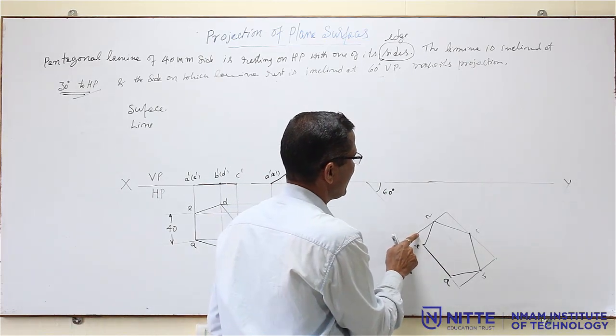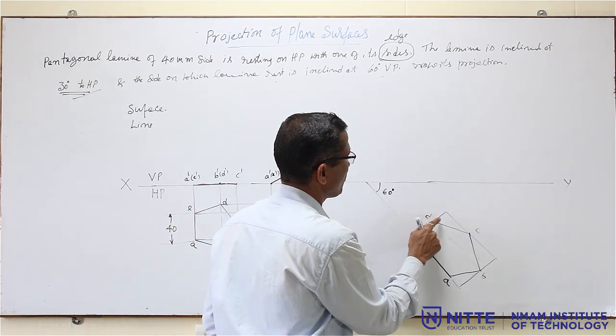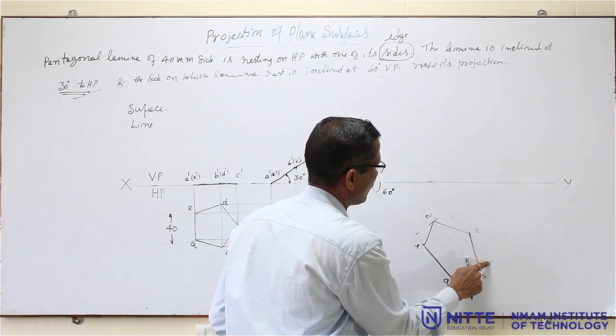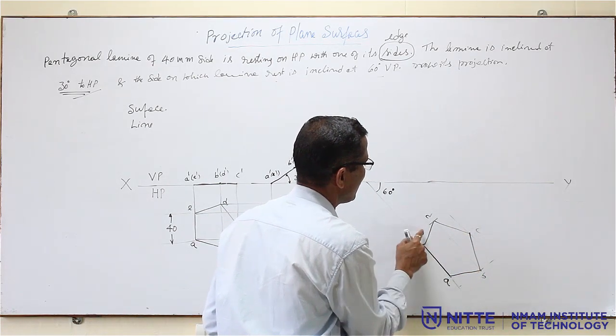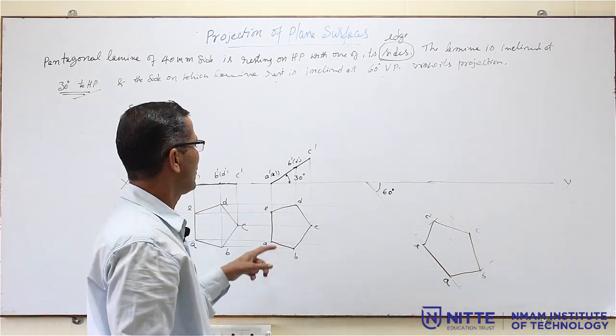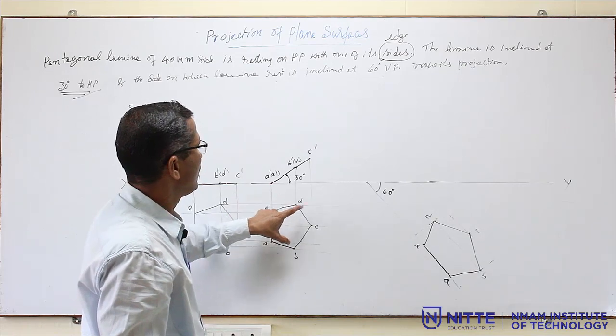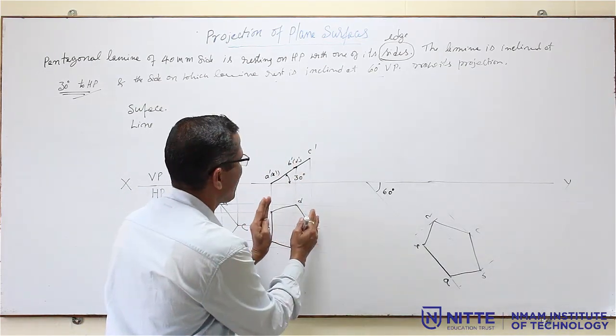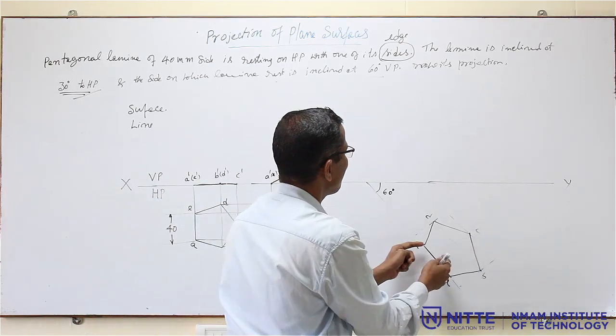And all these lines what you have drawn should be very light. Only the pentagon should be visible, the remaining lines should all be very light. Use the 2H pencil. Now the same figure we have copied, only the difference is that instead of drawing it like this, I have tilted it at an angle of 60 degrees.